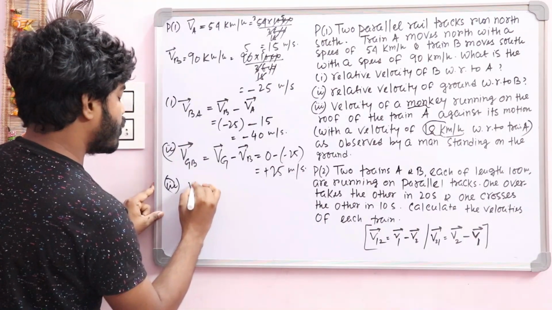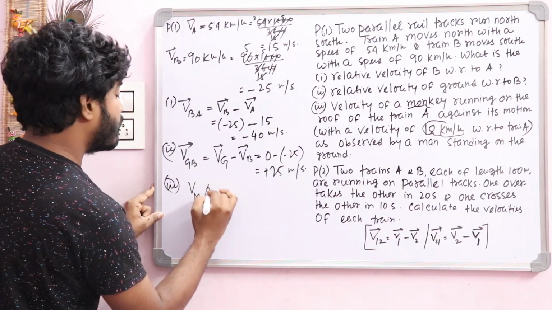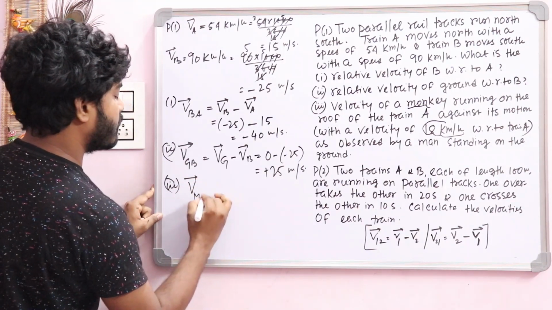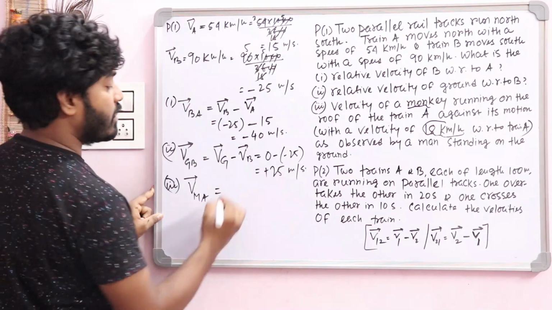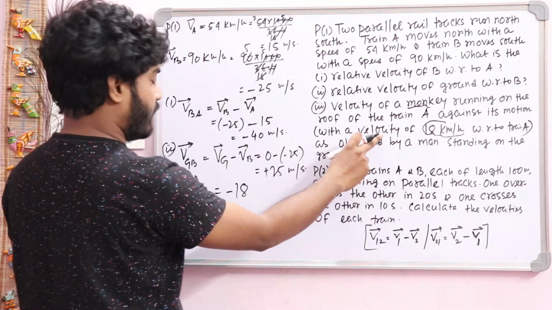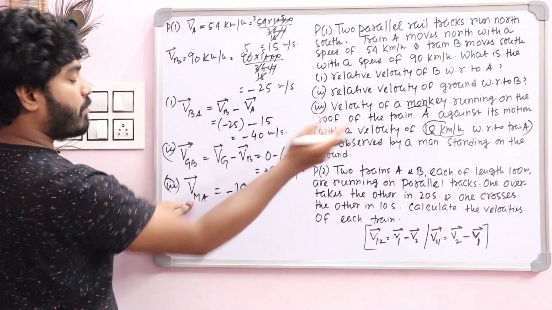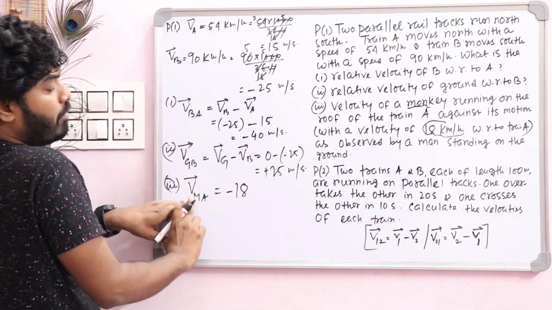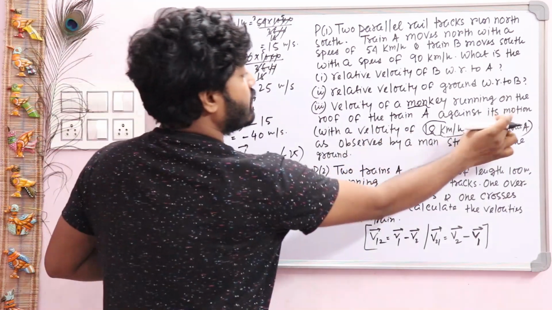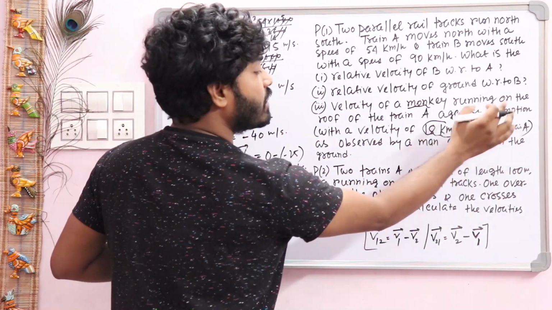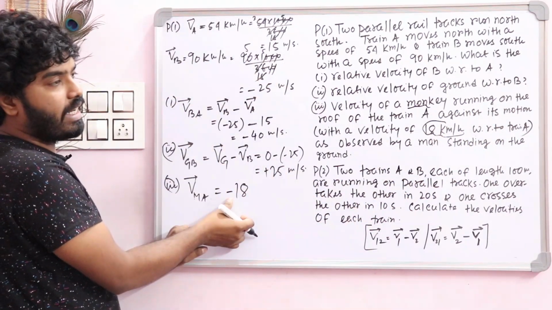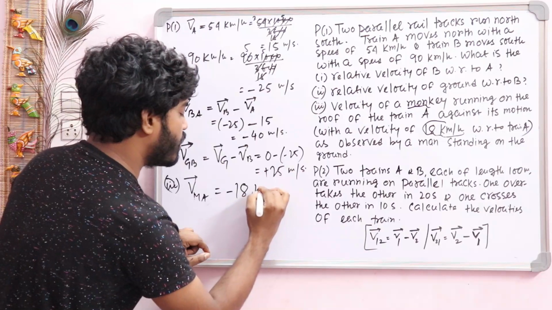So according to our problem, this VMA is represented as minus 18. You just think, this is the velocity of the monkey with respect to train A, that is VMA. And why negative? Because it is directed against its motion, that is the opposite direction of train A. That's why here it is negative. So this one is in kilometer per hour.